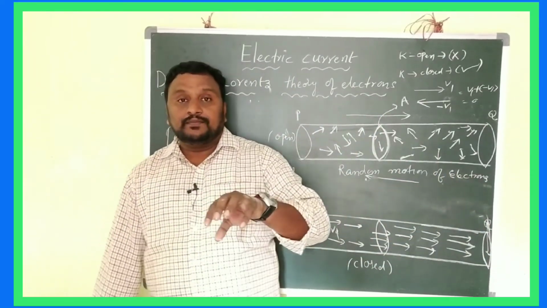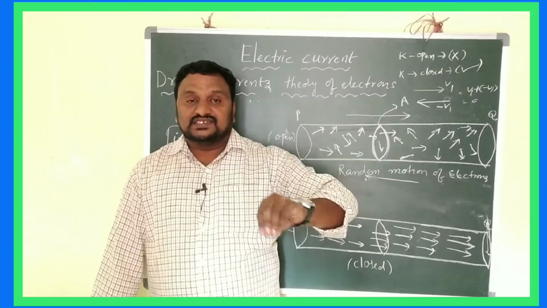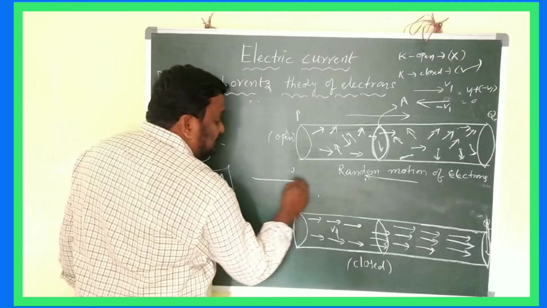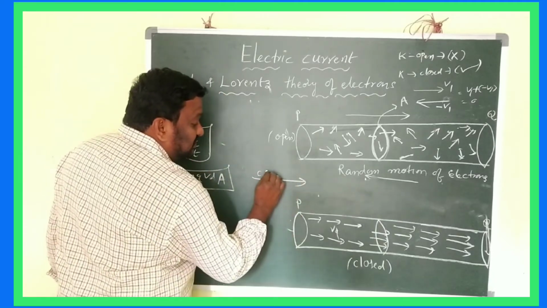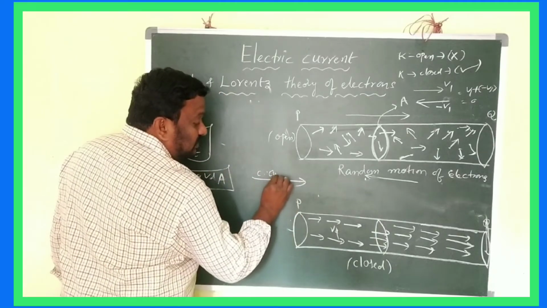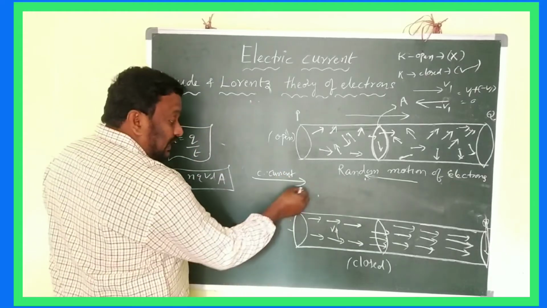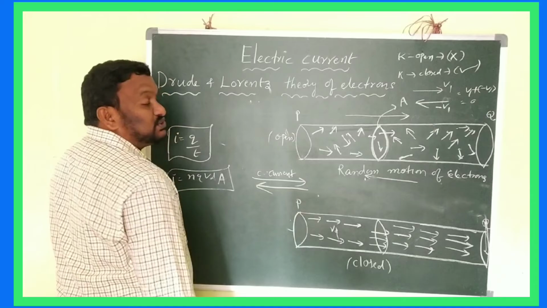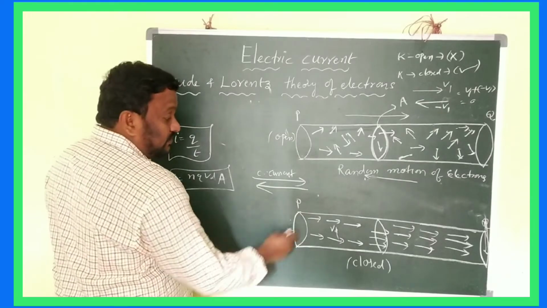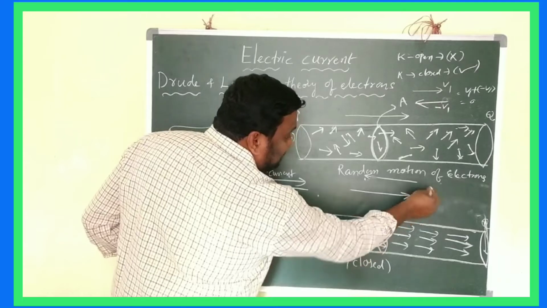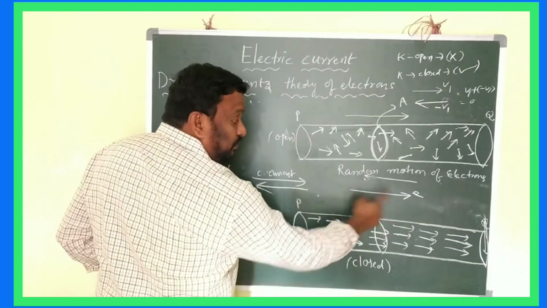If the conventional current is in this direction, the electrons will move in the opposite direction. Clear? In the diagram, the electrons are moving in this direction, P to Q.